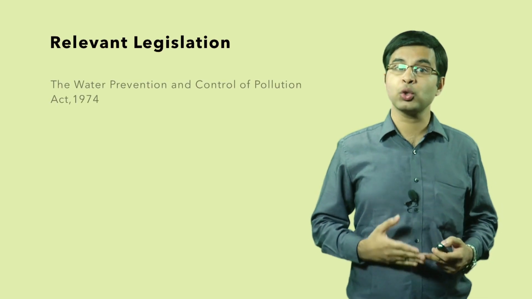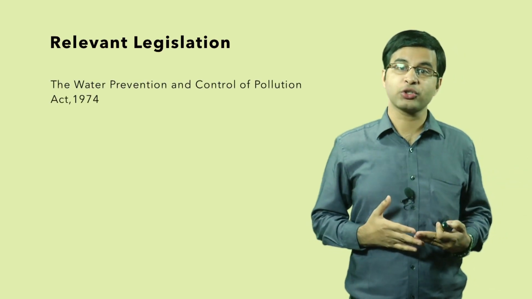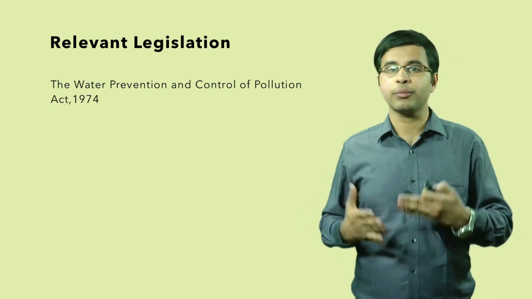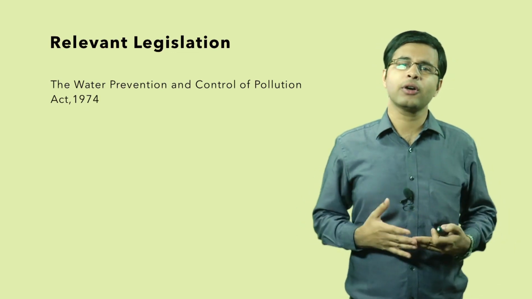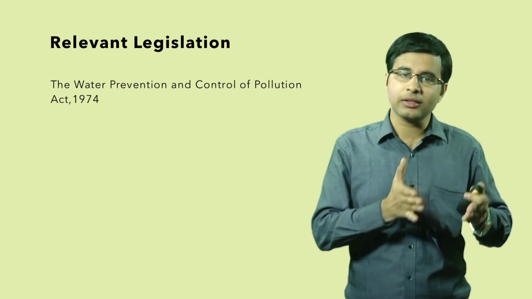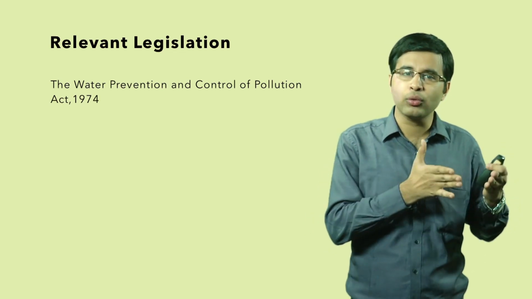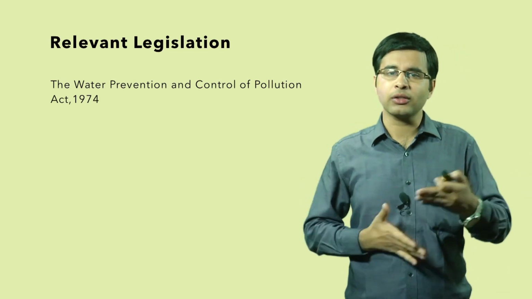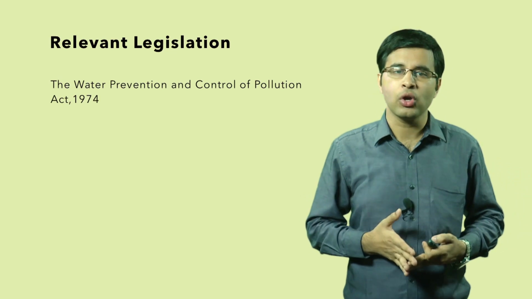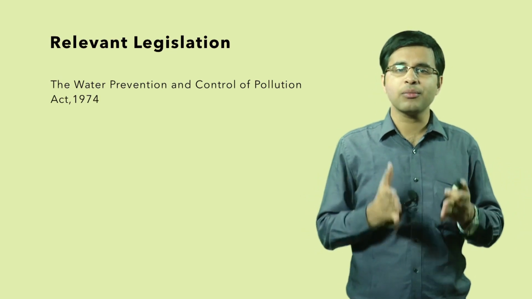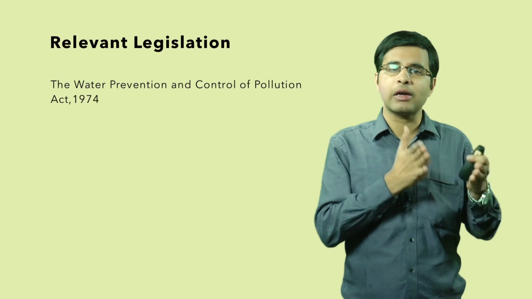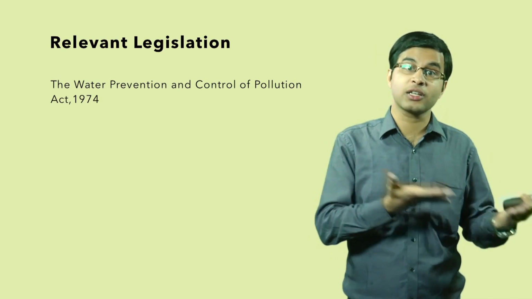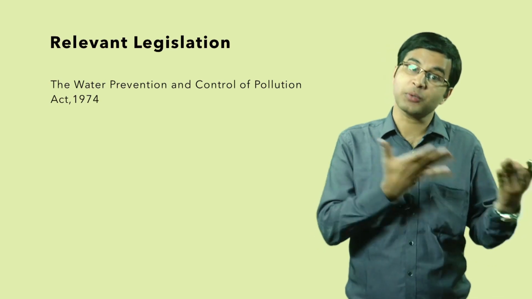The second point is related to the Water Prevention and Control of Pollution Act 1974. Now this Act refers to the fact that the Pollution Control Board has to prevent the pollution of water through industries, through agriculture, and through household water also. It is important that proper examination of the level of different water pollutants is done, whether they come from industrial waste or from hospital waste also.